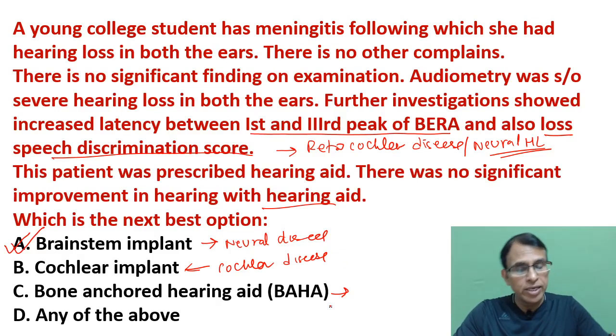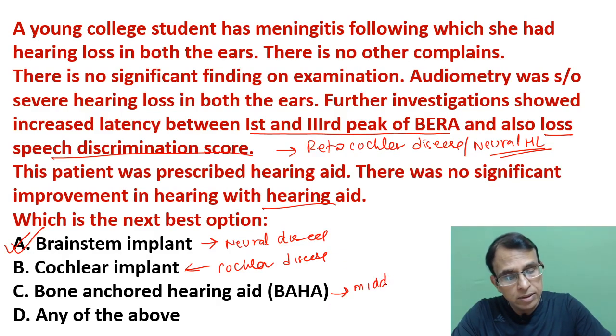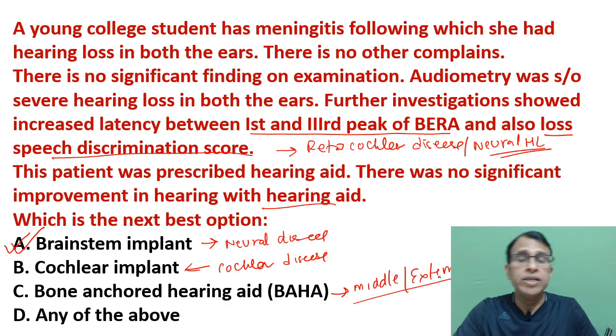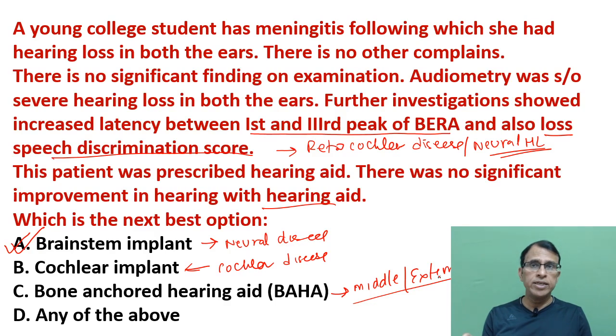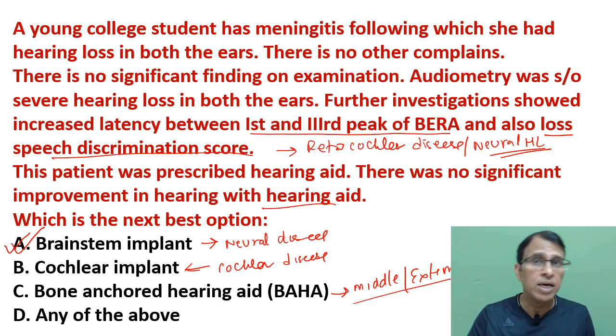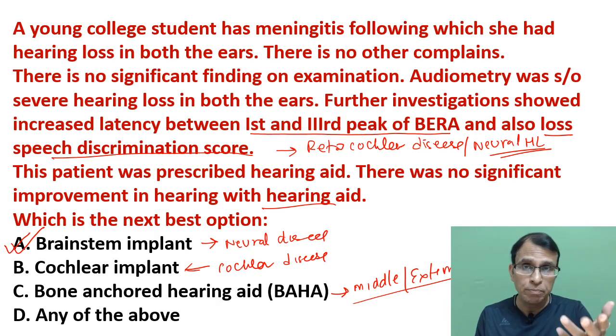BAHA is used again for middle ear or external ear disease, where a normal hearing aid does not help. If a normal hearing aid does not help due to middle ear or external ear disease, then BAHA can be used. For BAHA, the cochlea and the eighth nerve have to be normal. Only then is BAHA useful. But here the nerve is damaged. How do you know the nerve is damaged? BERA latency is increased and there is a low speech discrimination score, right?